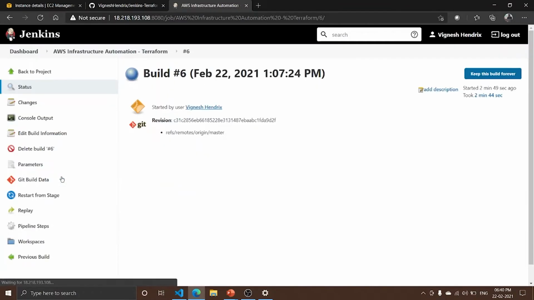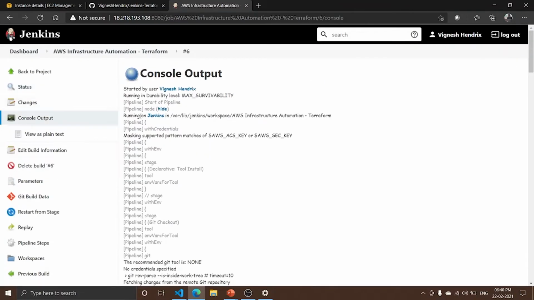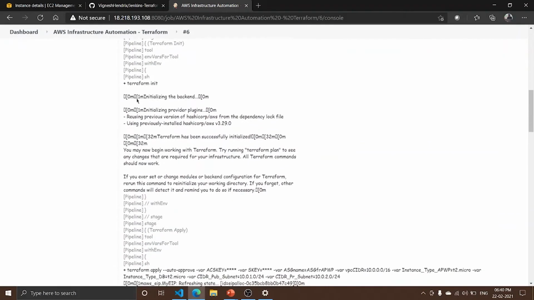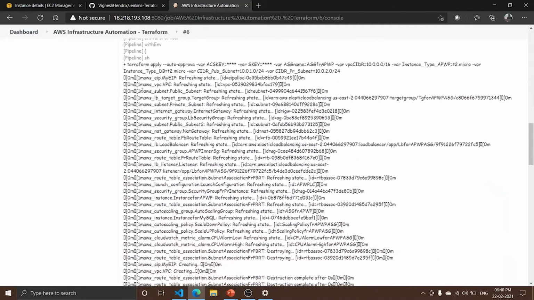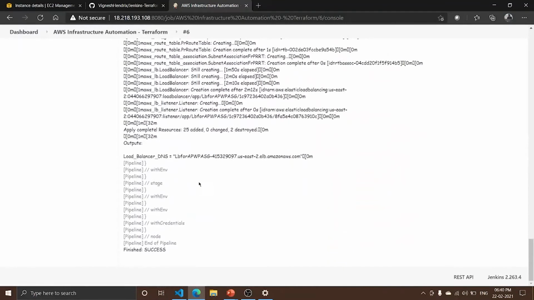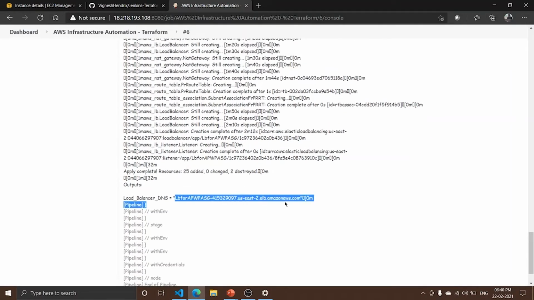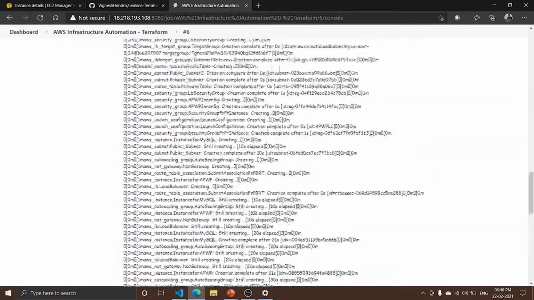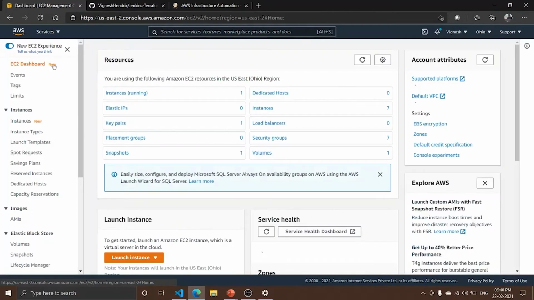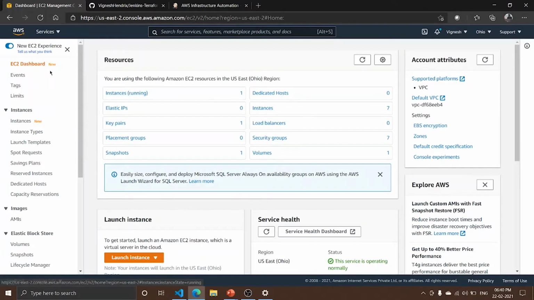So now the pipeline has been built successfully. Let us check the console output. First, the GitHub repository has been checked out. The Terraform init command has been executed, and also the Terraform apply command has been executed, which in turn starts the resource creation. Finally, in the output section we can see the load balancer DNS. But before browsing or launching this load balancer DNS, we will move on to the AWS management console, and let's check whether all the resources have been deployed or not.